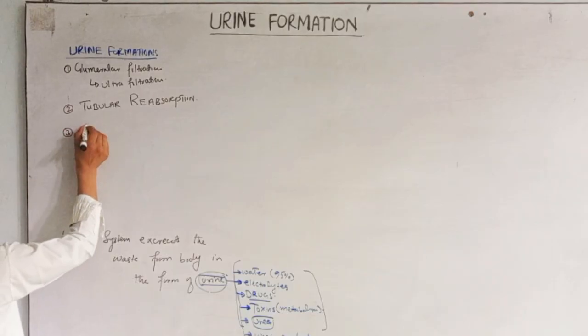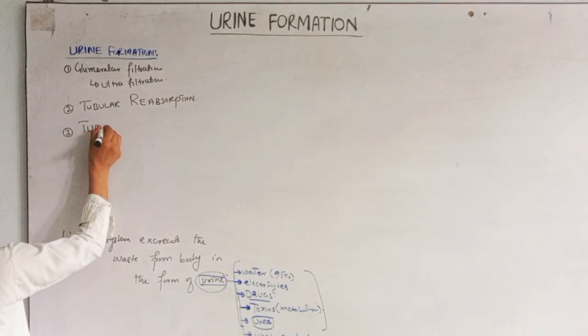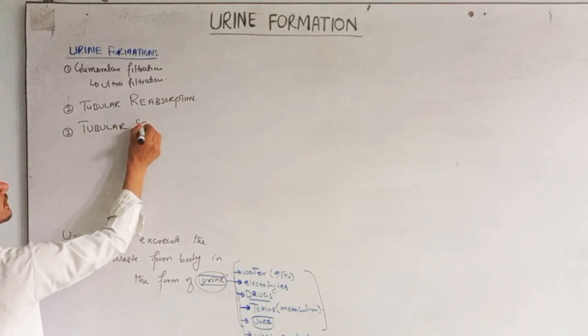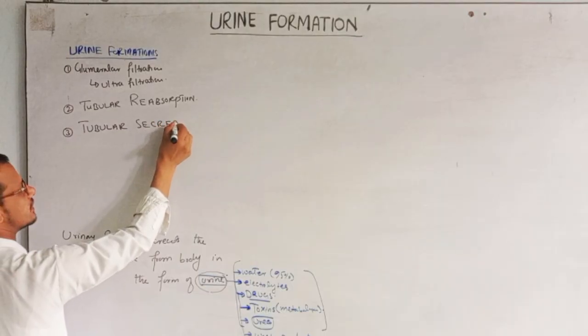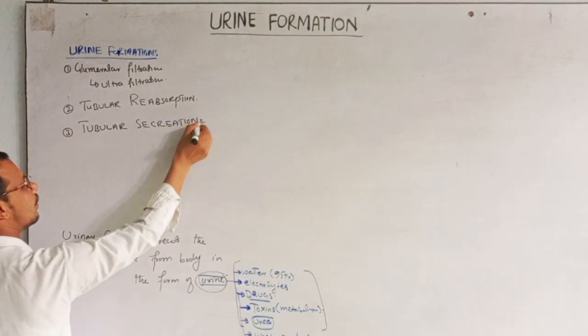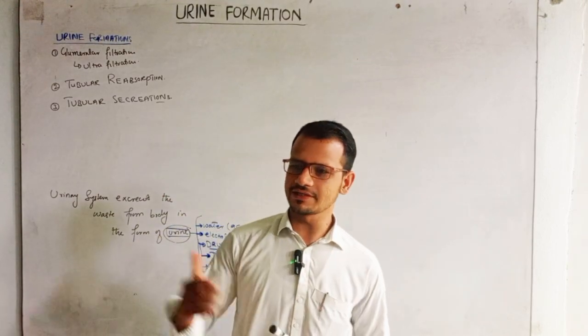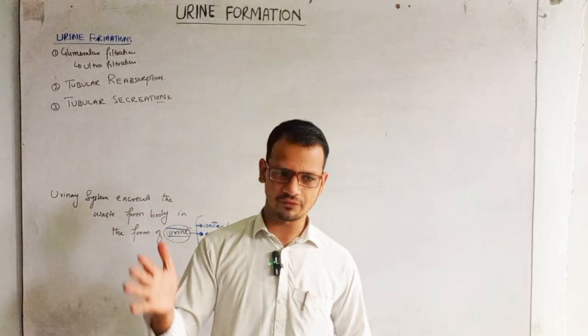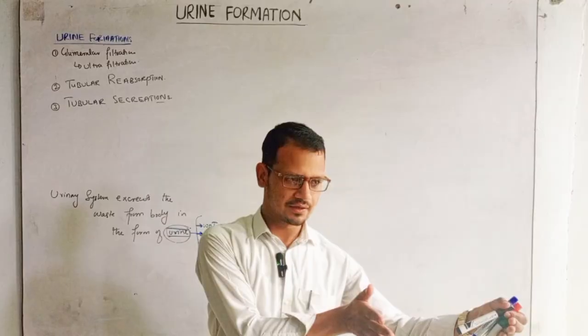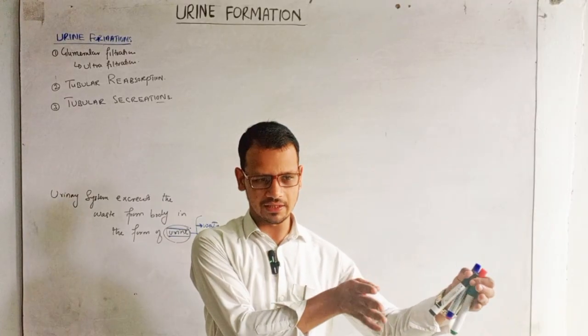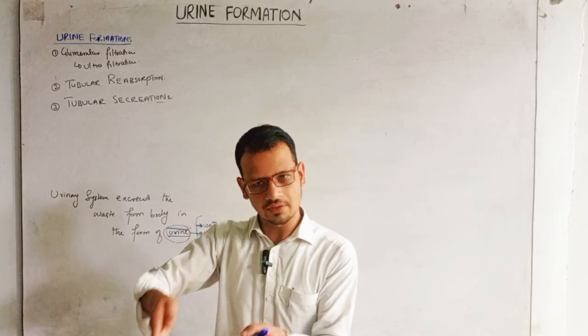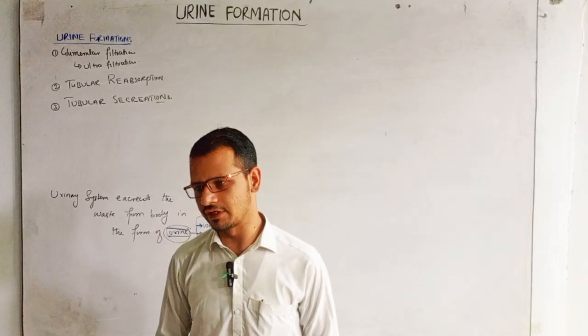And the third step is tubular secretion. It is also known as active secretion. What is the difference between reabsorption and secretion? When the materials are transferring from the nephron to blood, this is called reabsorption, and when they are transferring from blood to nephron, this is called secretion.